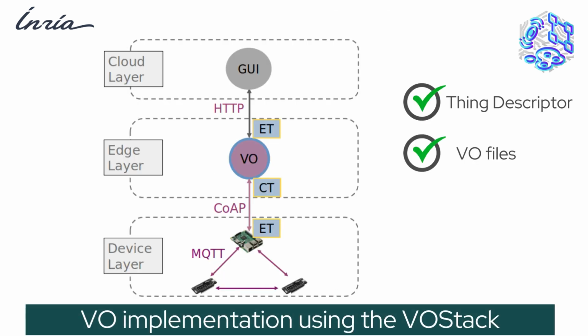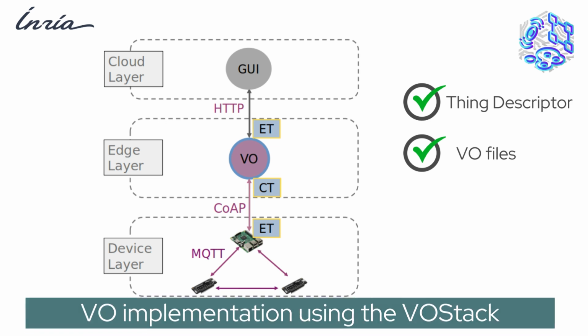We have implemented the VO for the wireless sensor network gateway, defining the thing descriptor and the VO files based on the common concept of a servient defined in the Web of Things and implemented in the VOStack using the expose thing and consume thing functionalities.